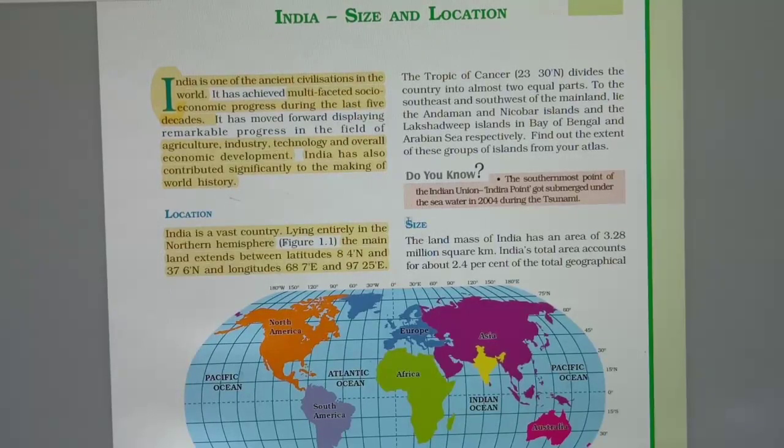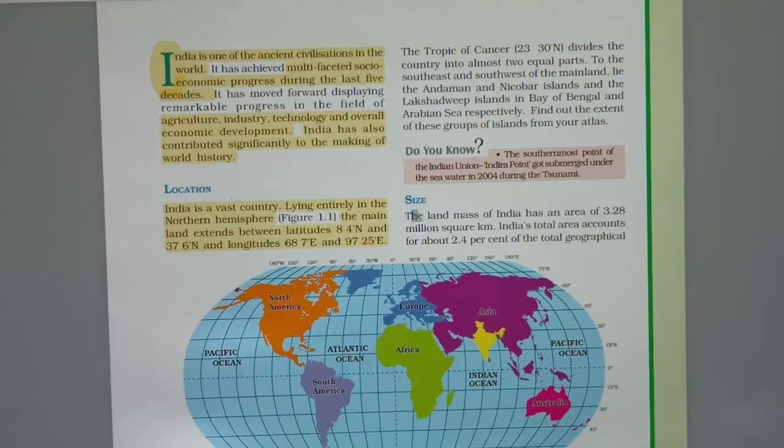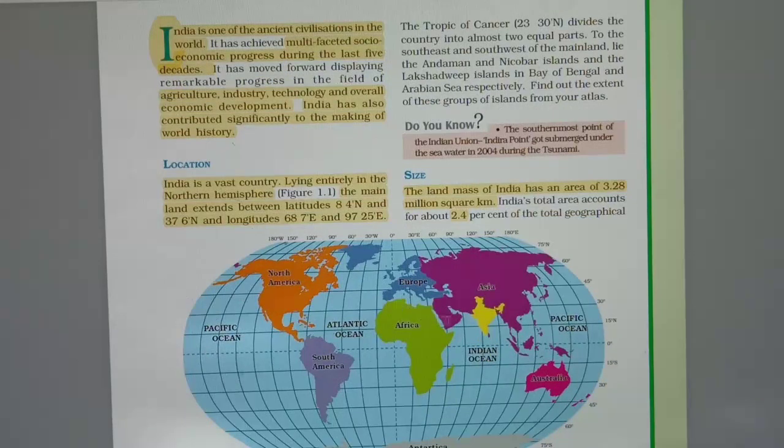Find out the extent. Now this is their size. The main landmass of India has an area of 3.28 million square kilometers. The total landmass of India is 3.28 million square kilometers, which is 2.4% of the world's geographical area. It means that of whatever land area there is in the world, 2.4% is India's.